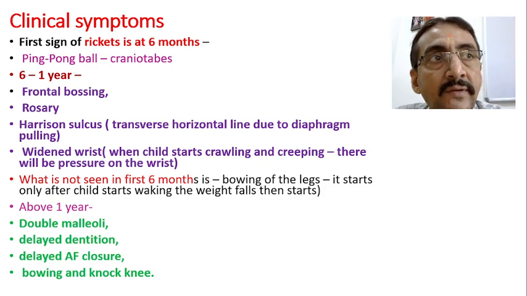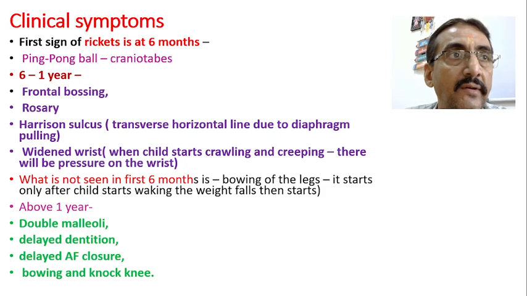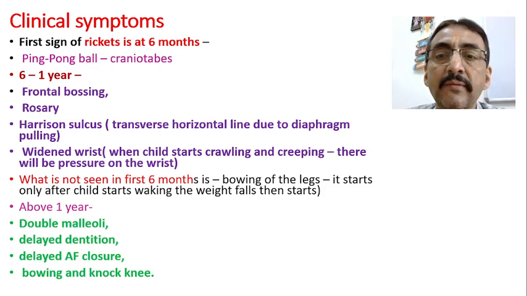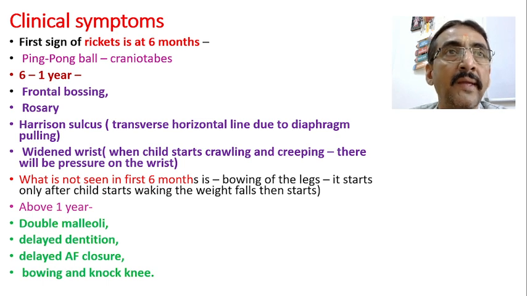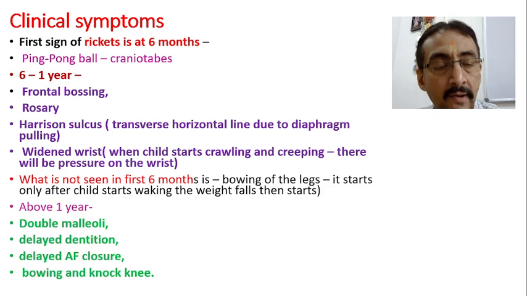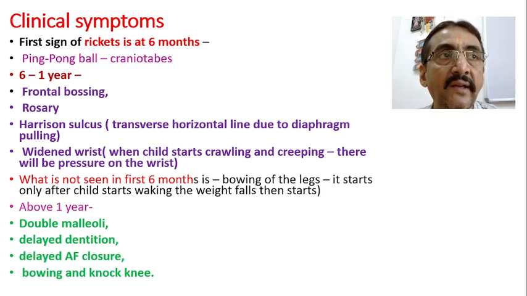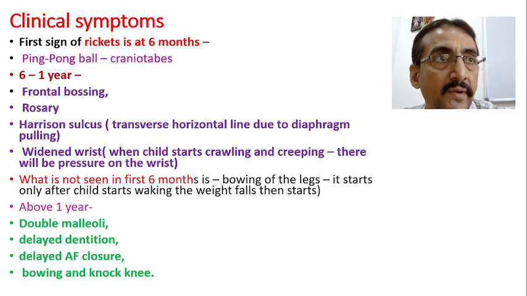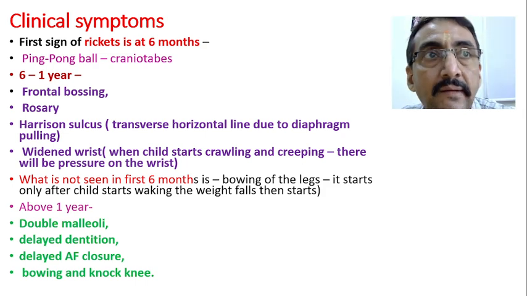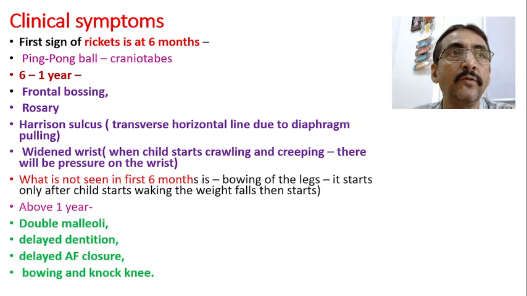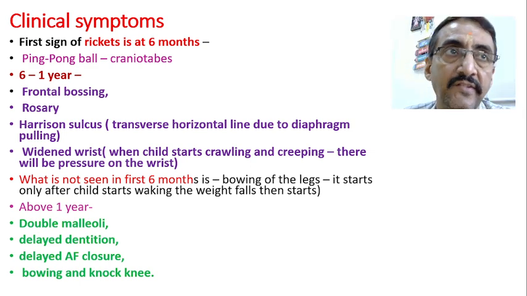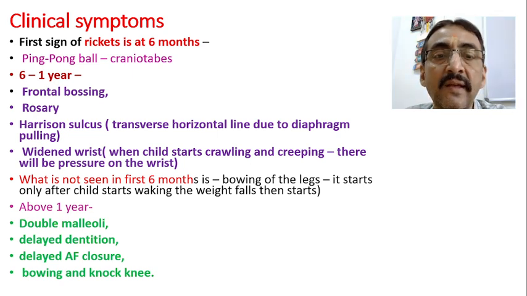Now, the first thing the child will do — the child does not walk first, isn't it? In the early part of infancy, the baby first starts crawling and creeping. When the baby is crawling and creeping, what comes into action is the wrist. It will give the wrist pressure and then it creeps. Therefore, pressure will fall on the wrist, so the earliest changes will be seen in the wrist.